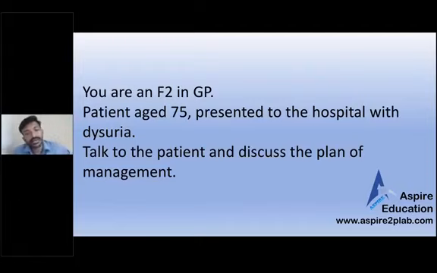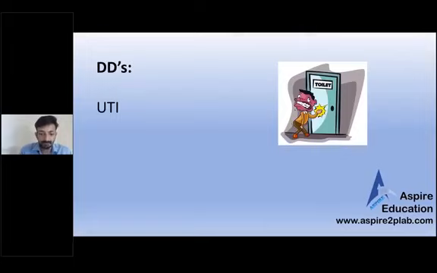See, dysuria. After reading this word, there should be a lot of things which come to our mind. Dysuria, 75. First of all, think of red flag things. That's the first thing that we look for in any of the stations. So 75, cancer, that's the first thing. Dysuria can be, let's see.